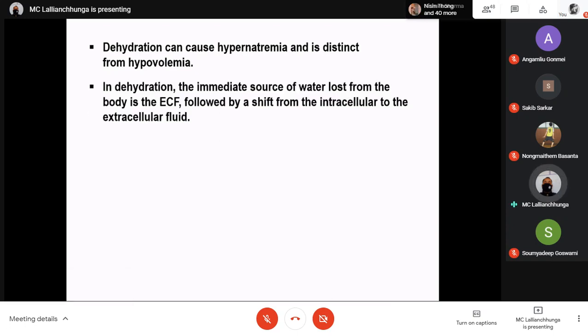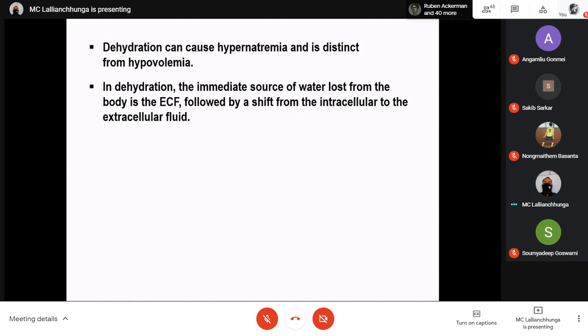In dehydration, the immediate source of water loss from the body is the extracellular fluid. Immediately when there is dehydration, the water loss will be first from the extracellular fluid, and this will be followed by a shift from the intracellular fluid to the extracellular fluid. That means intracellular water will move out of the cell into the extracellular fluid.